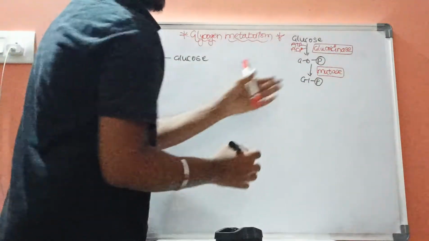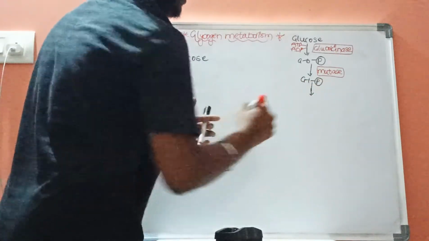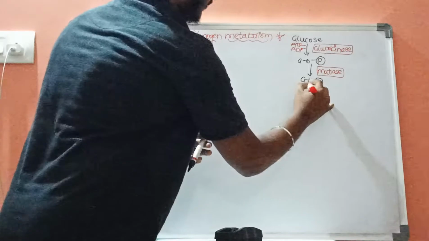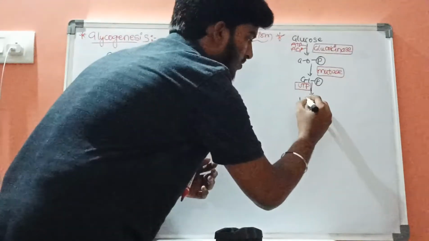Now this glucose 1-phosphate, with the help of UTP, will get converted into UDP glucose.